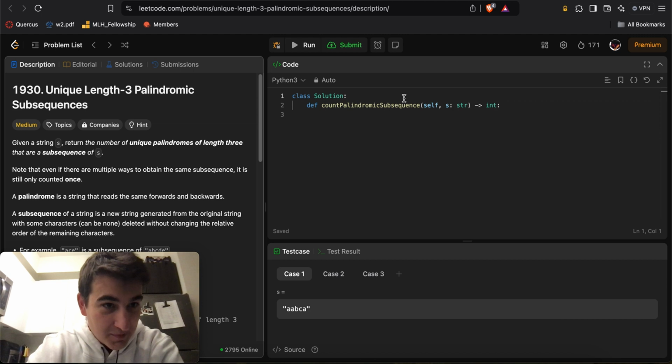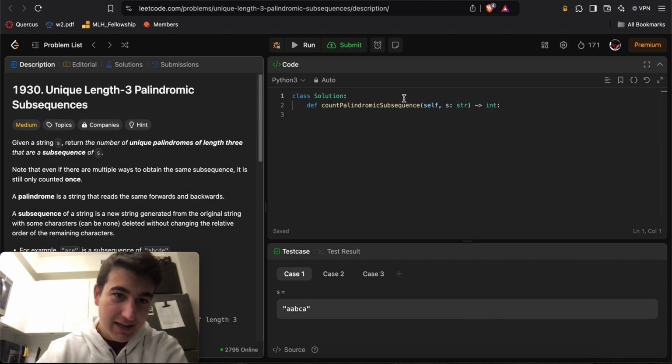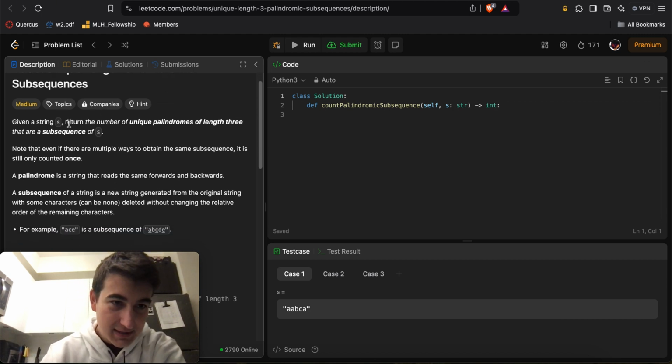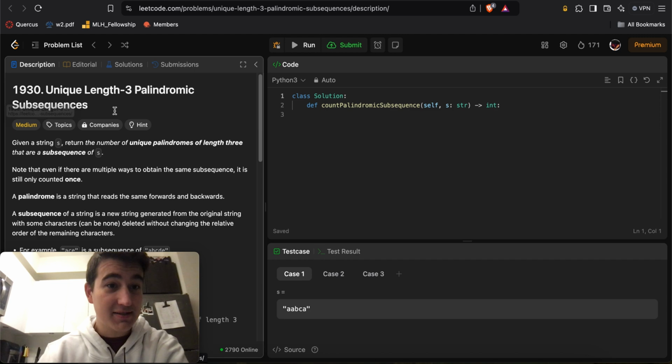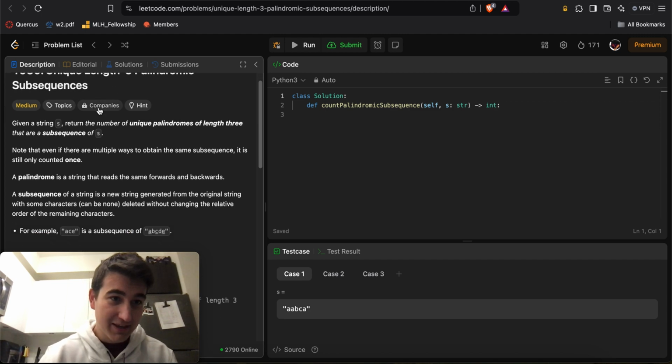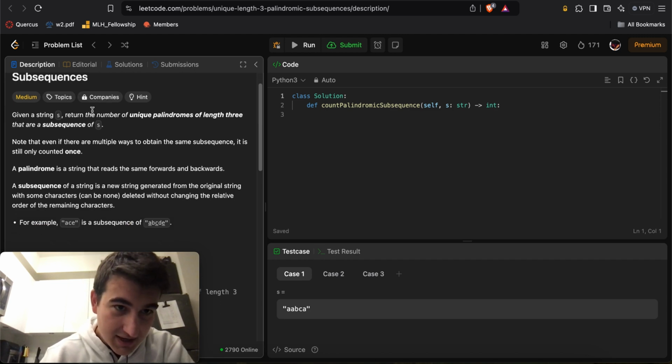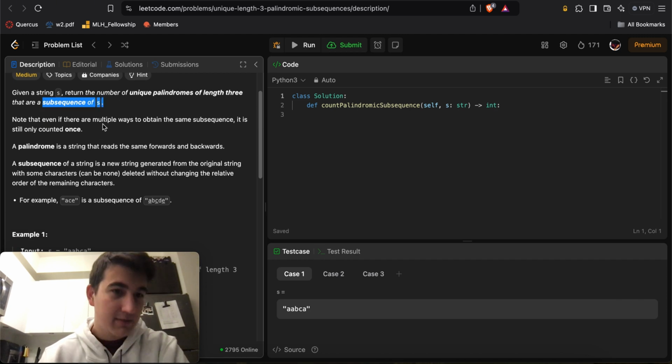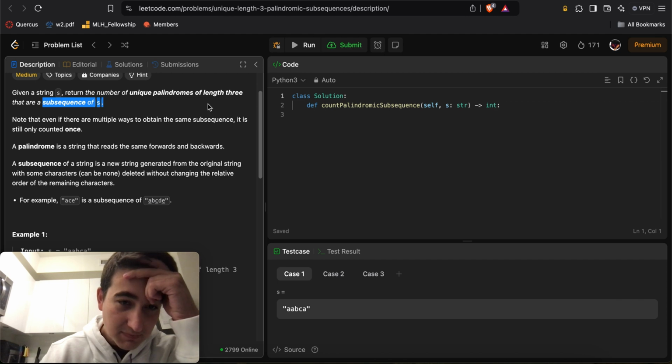Okay, today we get a LeetCode medium, problem 1930, Unique Length 3 Palindromic Subsequences. Given subsequences, not substrings, interesting. I'm already thinking DP here. Given a string S, return the number of unique palindromes of length 3 that are subsequences of S. Notice that if there are multiple ways to obtain the same subsequence, it is still only counted once.